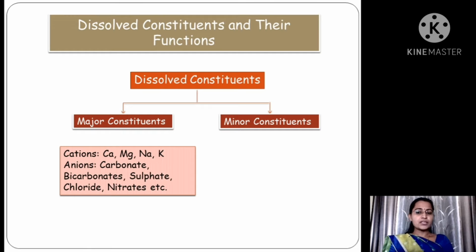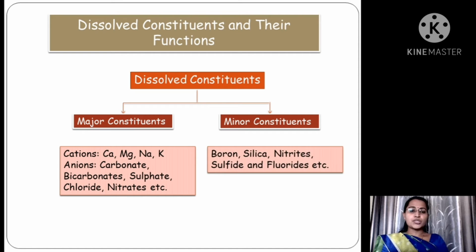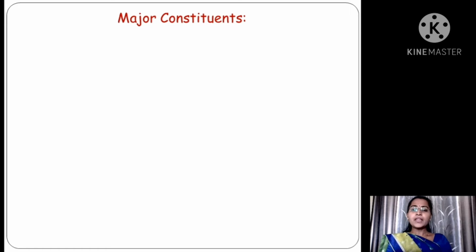In major constituents, which cations or anions are present? In the cations, calcium, magnesium, sodium and potassium are considered major constituents, while anions of carbonate, bicarbonates, sulfate, chloride, nitrates, etc. are also considered major constituents. The minor constituents: boron, silica, nitrites, sulfide and fluorides etc. are termed as minor constituents. Now see the major constituents one by one.